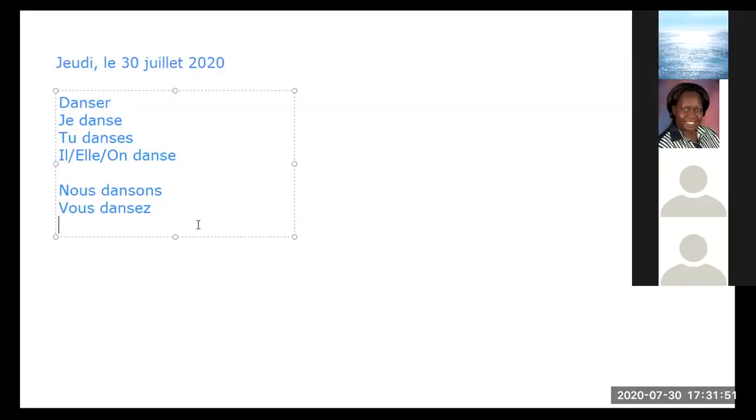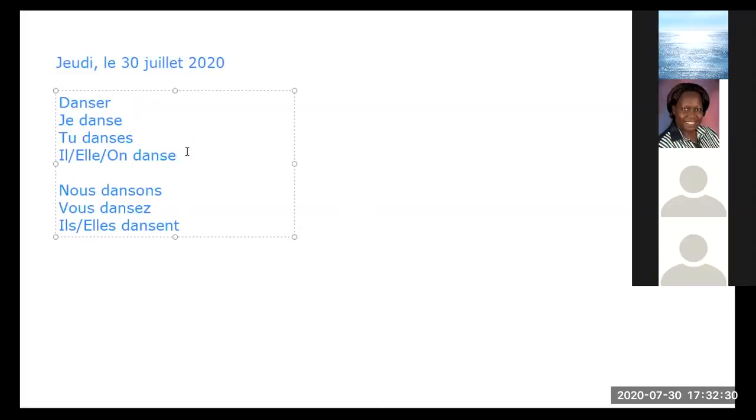On the last one, il and elle. Il or elle dansent. Good. Il or elle danse. Très bien. Now we are going to read this verb through, then we give it some meat. So let us read it together. Wamboy, je danse. Tu danses. Il danse.